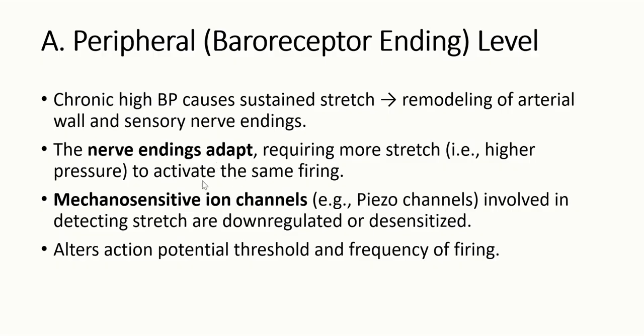That is mainly the ninth and 10th cranial nerve, the glossopharyngeal nerve and the vagus nerve. And also there is a change in the ion channels. The ion channels involved in detecting the stretch are down regulated. So the ion channels are reduced, meaning only if there is a maximum stretch will these ion channels open or respond. So this alters the action potential threshold and frequency of firing. So the changes you see at the receptor level, that is at the carotid sinus level, are structural wall changes. At the same time, there is altered expression of ion channels. So the amount of afferent discharge going from the receptors is reduced.